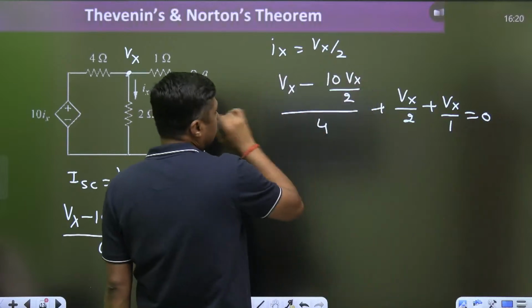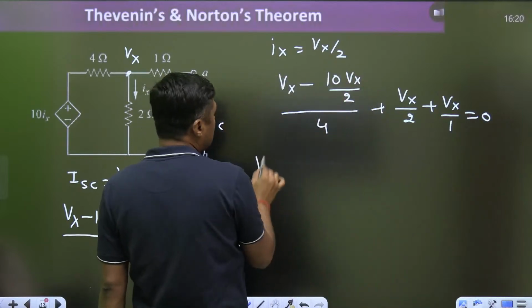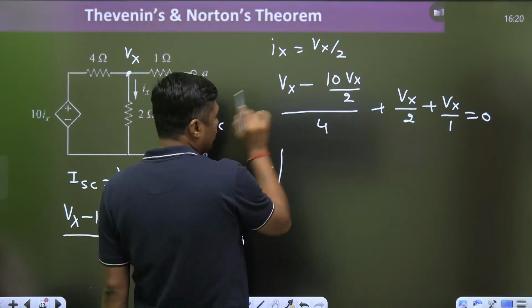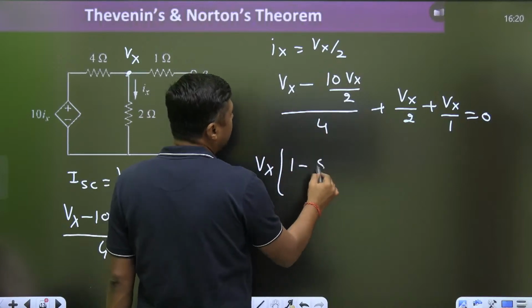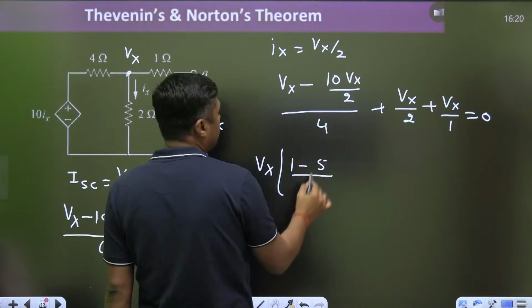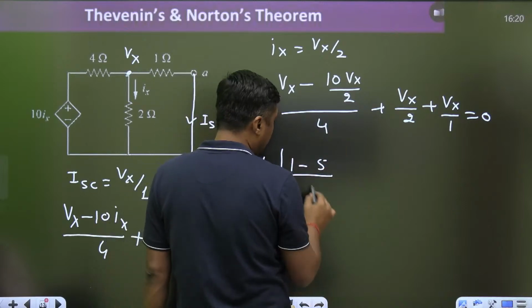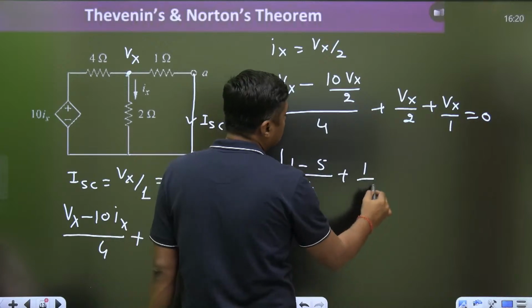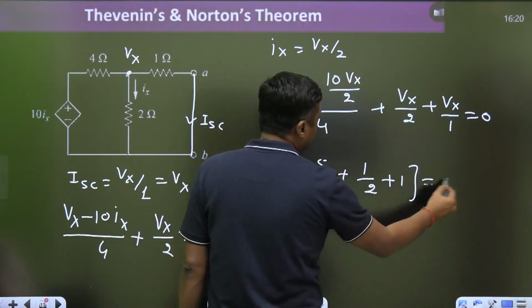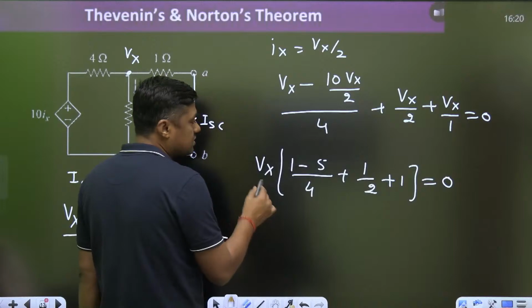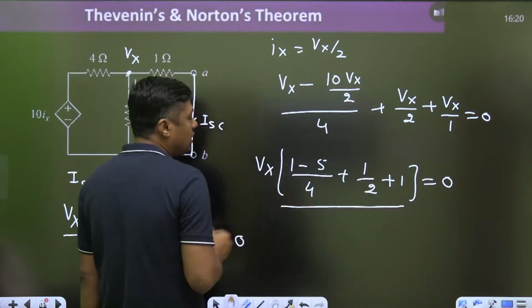Now you can take Vx as common. So it will become 1 minus 5 upon 4, then already I have taken 4, plus 1 by 2 plus 1 is equal to 0. This is a constant, this is Vx, so this is not 0. Definitely what is 0? Vx is 0.